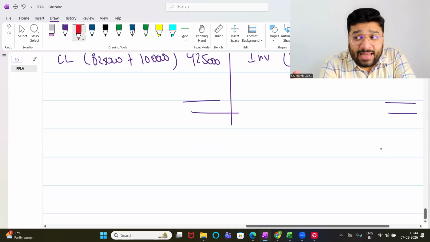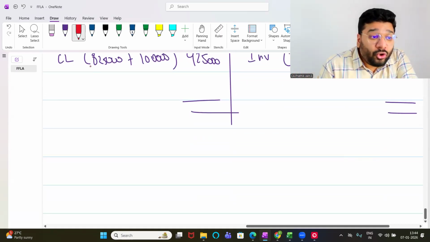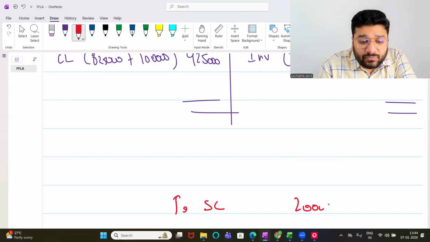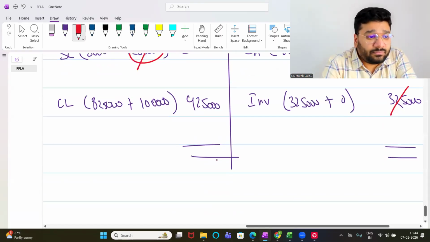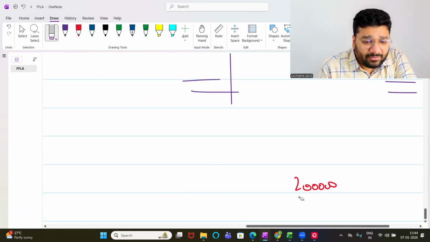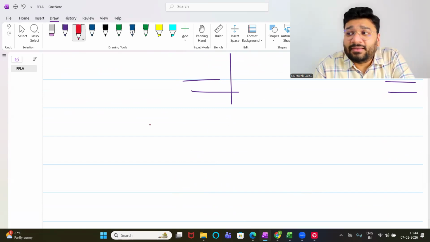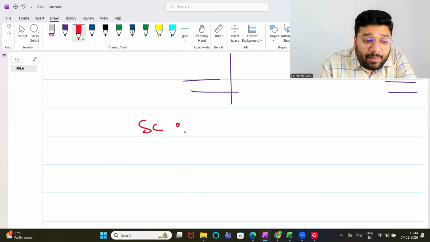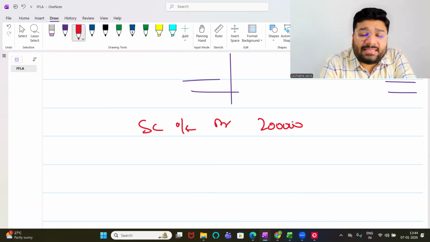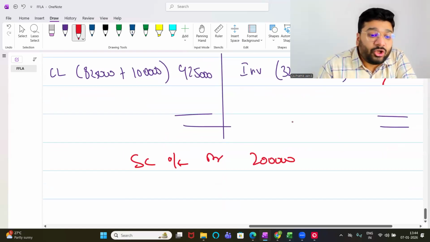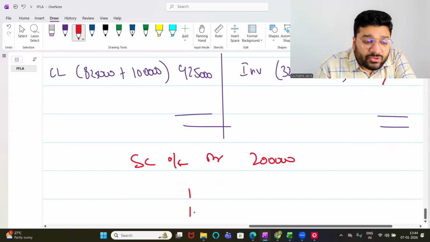Share capital is on the liability side, having a credit balance. To close it, I have to give a debit. So to share capital, how much, people? 2 lakh. No, by, oh my God. Be very clear. Share capital is on the liability side, having a credit balance. To cancel a credit balance, I have to give a debit. So share capital account, debit how much? 2 lakh. I have to cancel this against investment. Investment is on the asset side, having a debit balance. To cancel it, I have to give a credit. So to investment,